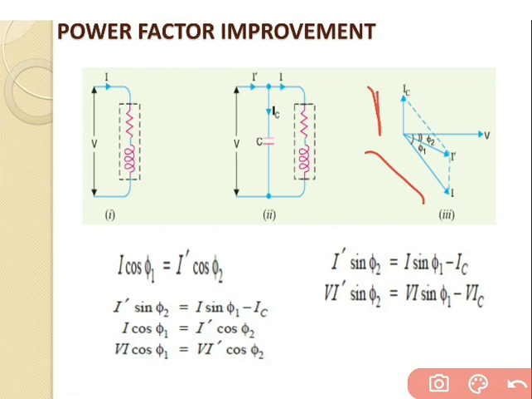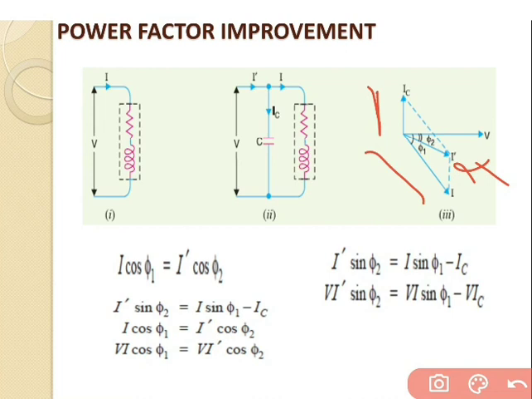So IC and I, and their resultant value is given by I dash. So it is clear that phi 2 is less than phi 1. Whatever the value of phi 1, it is decreased to phi 2.